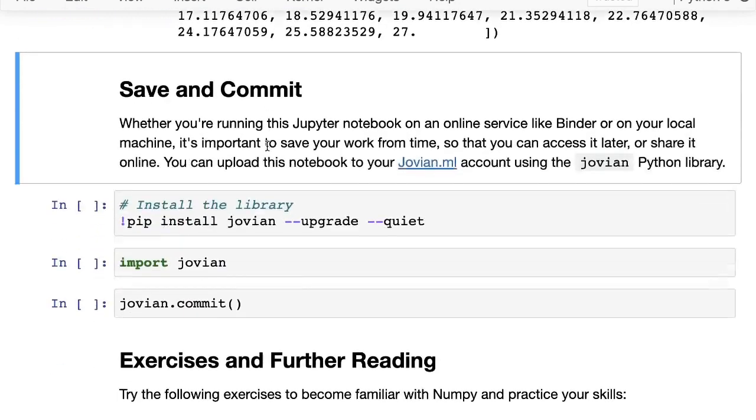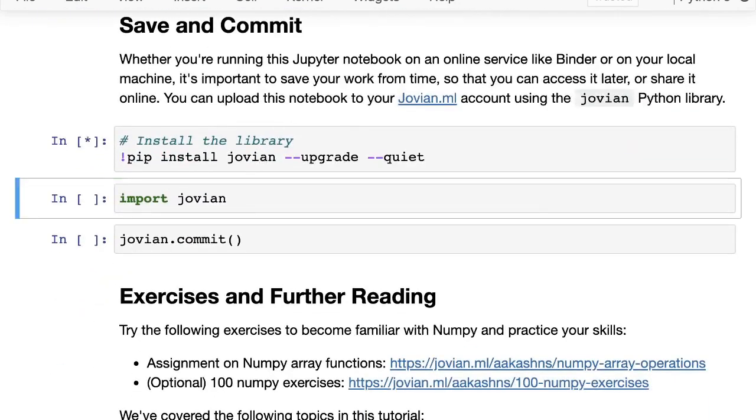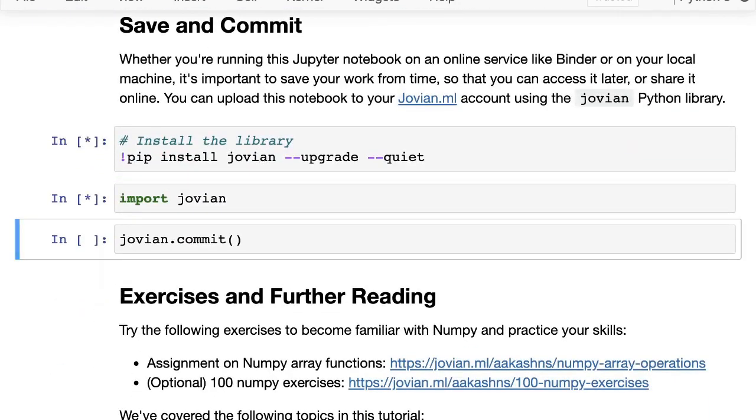All right. So that's that. I'll just make one final commit here.